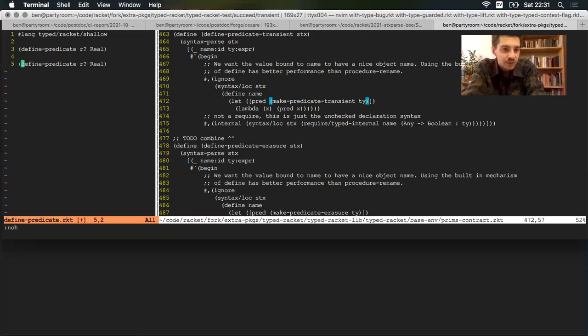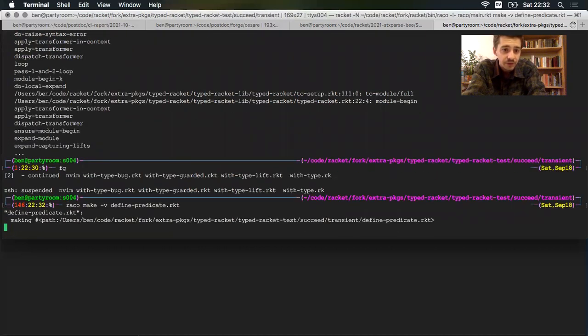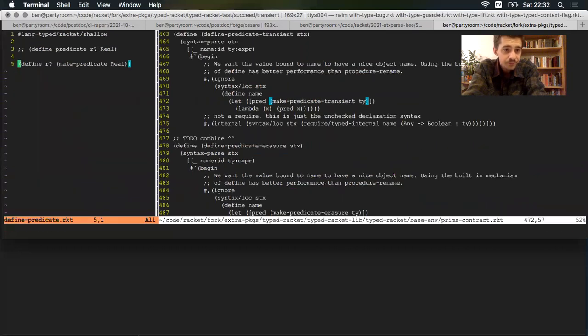There's another form in the language called make-predicate, and we can use it like this on the left. Define aha as a make-predicate. Yeah, so make-predicate is an expression form. It takes in a type, gives us a contract at compile time, and then you can use that just like any other runtime value afterwards, including giving it a name. Let's compile this. And that should go just fine. Yes, no problem. So make-predicate seems to work at compile time like it should.